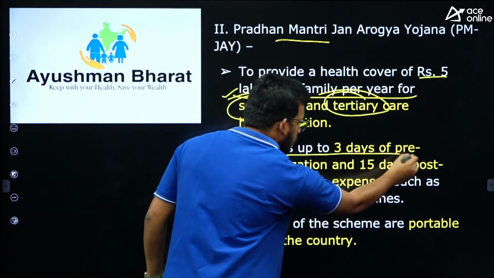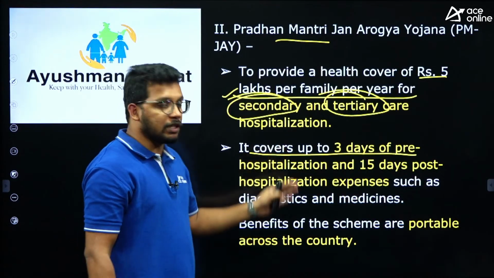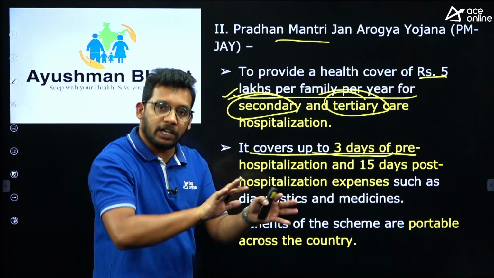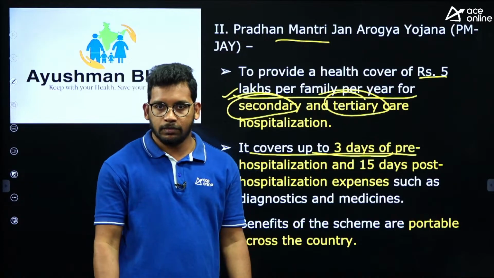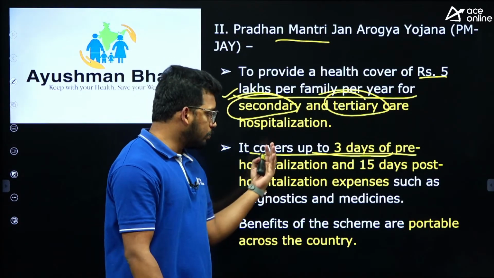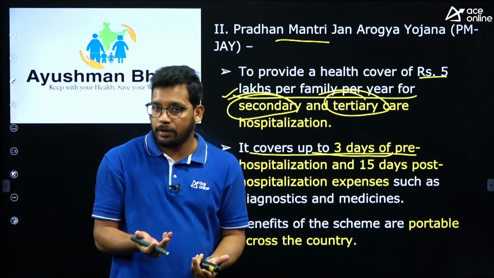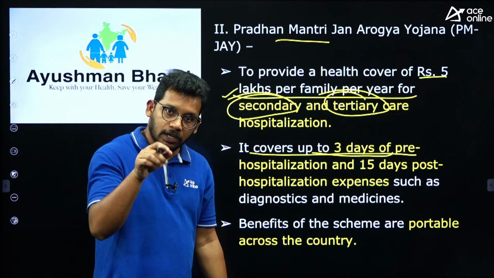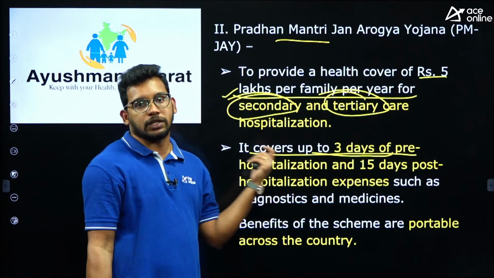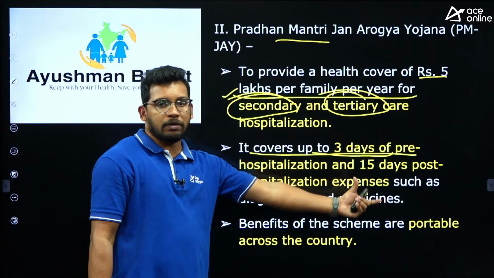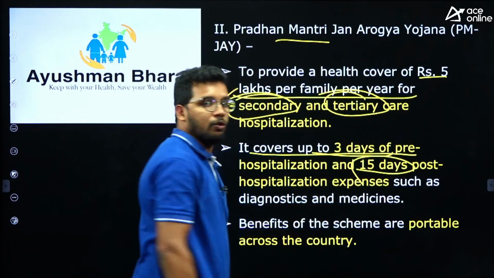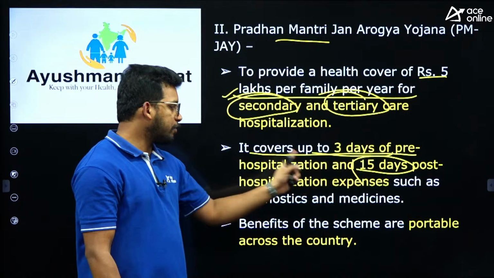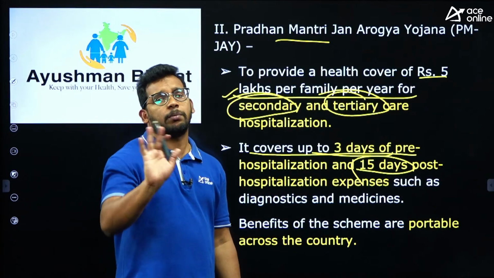And whatever the expenditure that is incurred by the persons during their illness, whatever the disease, it covers up to 3 days of pre-treatment. Say for example, I have spent some of my own money even before getting reimbursed by the government. So I have to spend my own money. Those bills also I can submit, for whatever disease was reported on that particular day, 3 days before, whatever expenditure occurred in treating that, the government will take care of. And after the treatment, 15 days. So pre-hospitalization, 3 days, and then post-hospitalization, 15 days. Whatever the expenses that you incurred, the government will take care of, right?